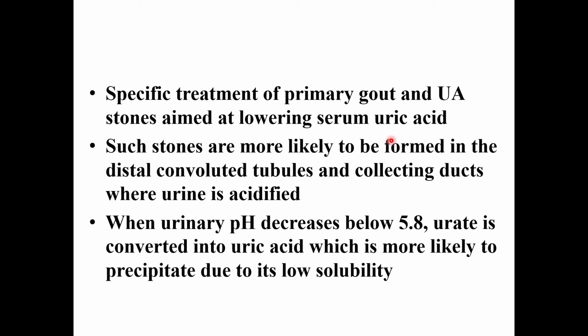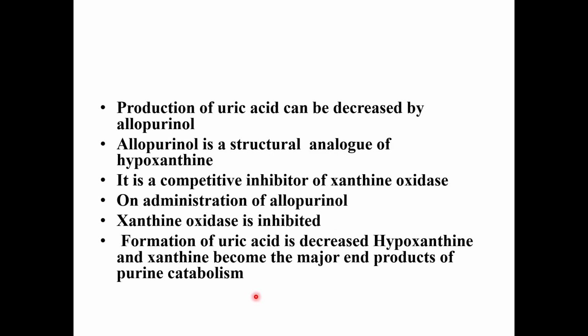Such stones are more likely to form in the distal convoluted tubules and collecting ducts where urine is acidified. When urinary pH decreases below 5.8, urate is converted into uric acid, which is more likely to precipitate due to its low solubility. Production of uric acid can be decreased by allopurinol.